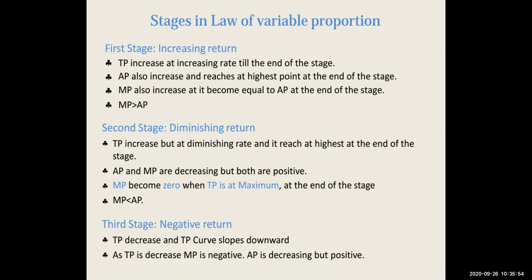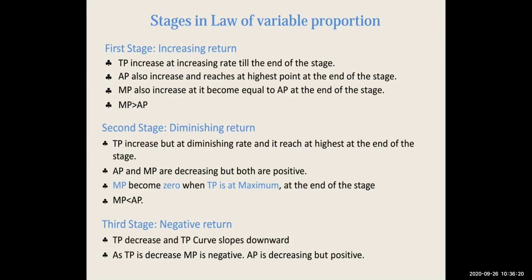So TP increases at an increasing rate till the end of the stage. Please remember total product can never go negative, because no firm would like to work or invest when they are facing losses, and finally they will have to shut down if it goes negative. So total product diminishes but it never goes into negative.